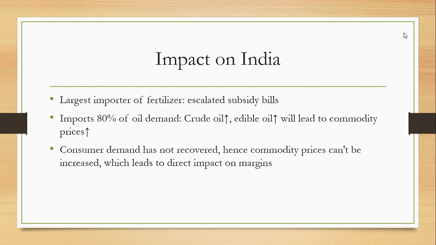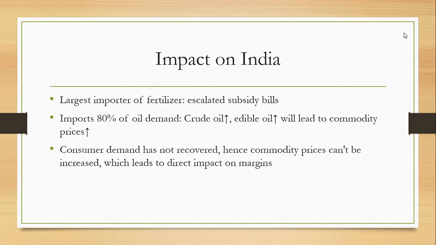Since our economy is dependent on agriculture and more than 50% of workforce is engaged in the agricultural sector, and right now we are going to see harvest season. So because of it, the certain subsidies that government used to provide have increased the expenditure because the fertilizer cost has increased by 50%. So this is the first major impact on India.